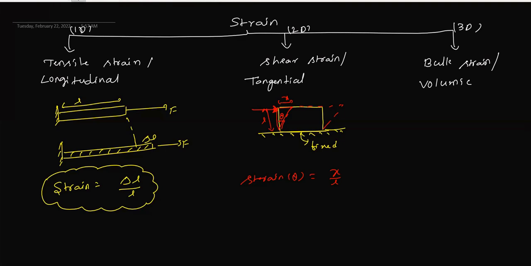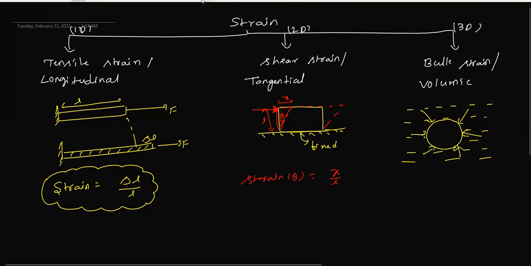Next, we have bulk strain. Earlier we discussed bulk stress. We have one body placed in water, so force is applied in all directions. As a result, the body shape will change like this, and the volume is decreasing.